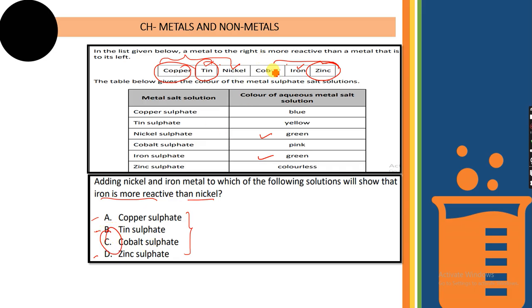Now why cobalt sulfate is the correct option? Because cobalt, you see, is between nickel and iron, so nickel cannot displace cobalt because cobalt is more reactive than nickel. लेकिन iron कर सकता है. Why iron can displace? Because iron is more reactive than cobalt, so it can form iron sulfate, okay, which is green in color, and it can displace cobalt.